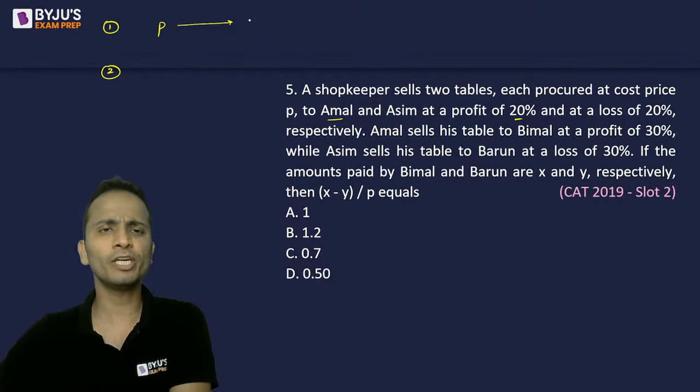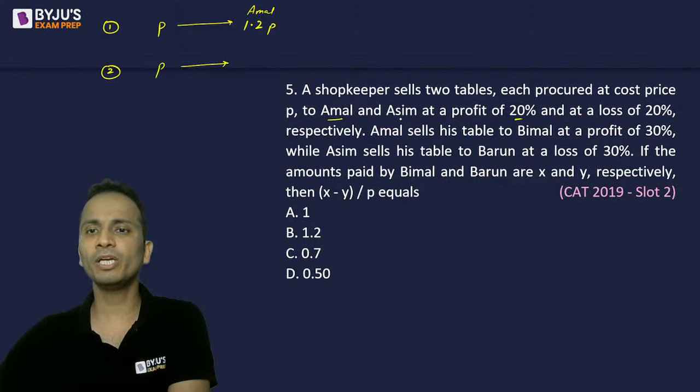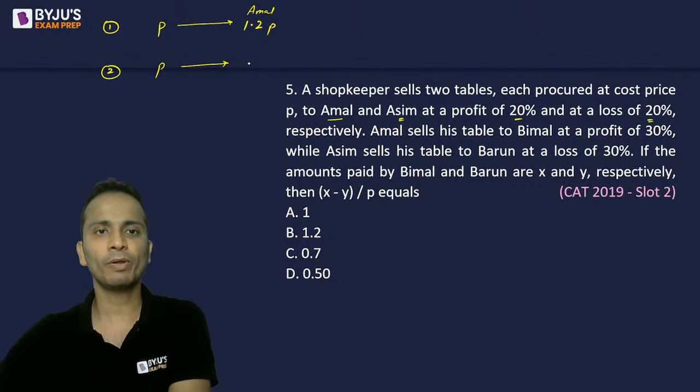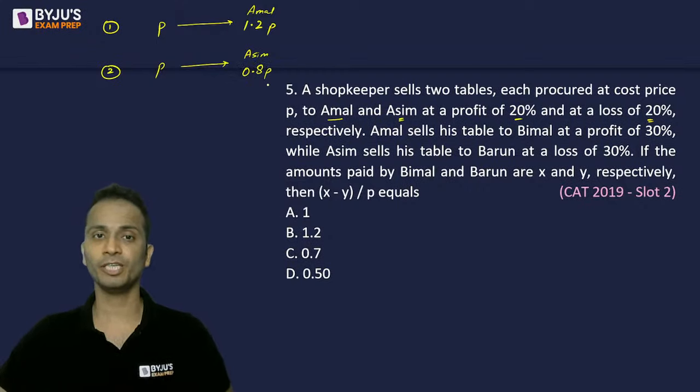So that means he sold it to Amal at 1.2 P. So this is the price paid by Amal. Again the same table, he sold it to Asim at a loss of 20%. Okay, so Asim has paid 0.8 times P, the loss of 20%.